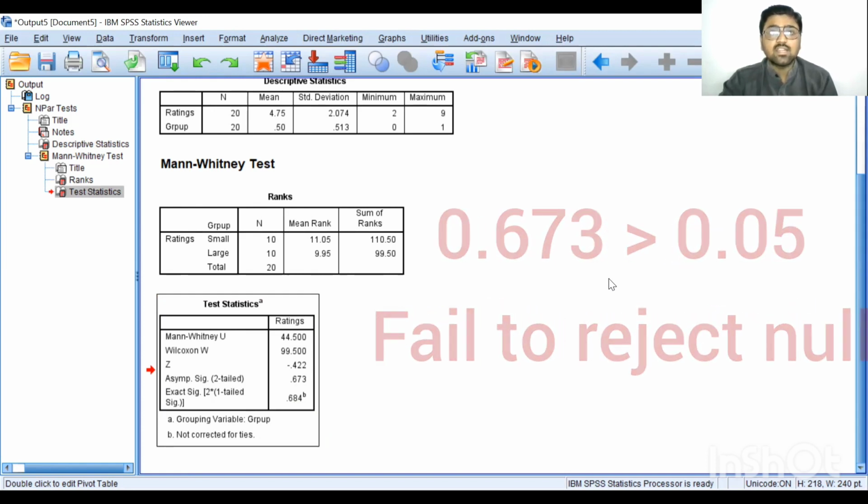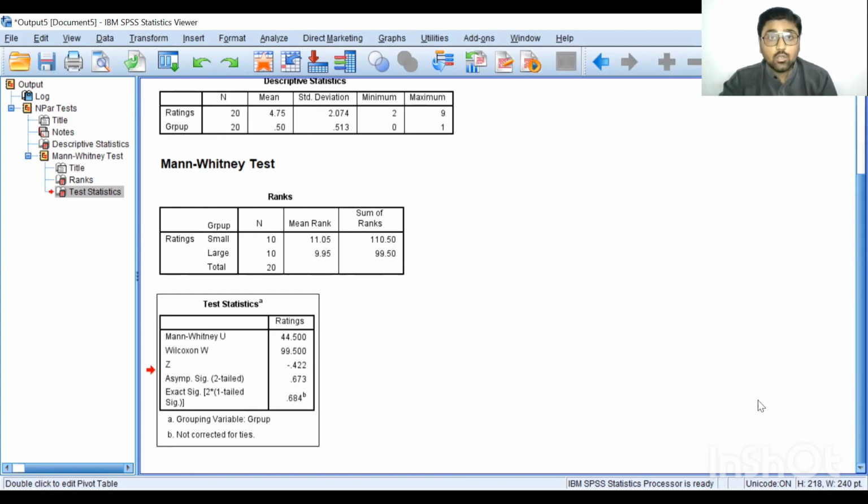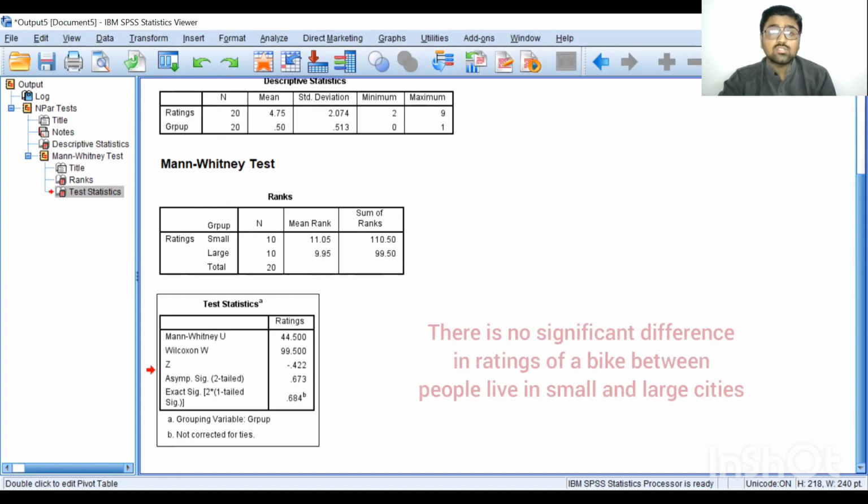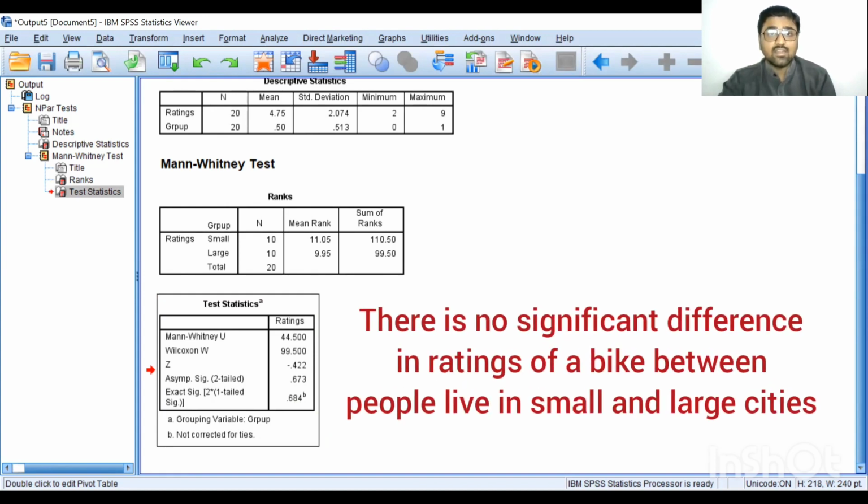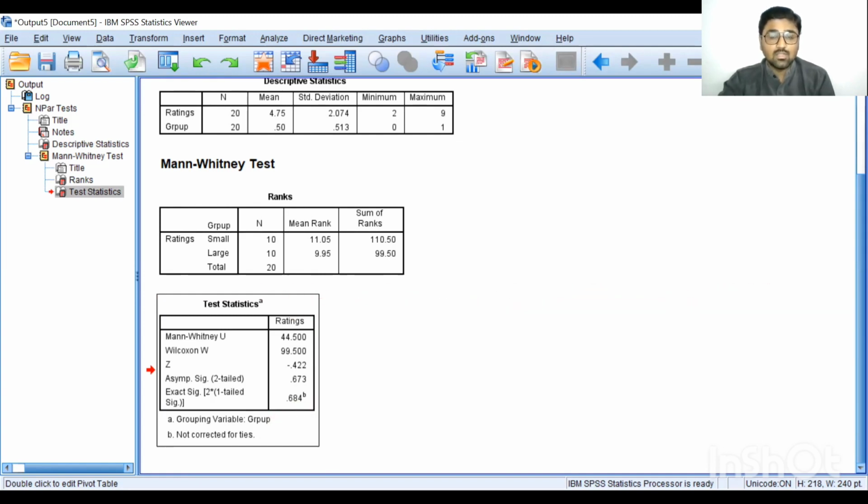Since we fail to reject the null hypothesis, we can conclude that there is no significant difference in a rating of a new bike between people live in small and large cities. So this is how we can perform Mann-Whitney U-test in SPSS.